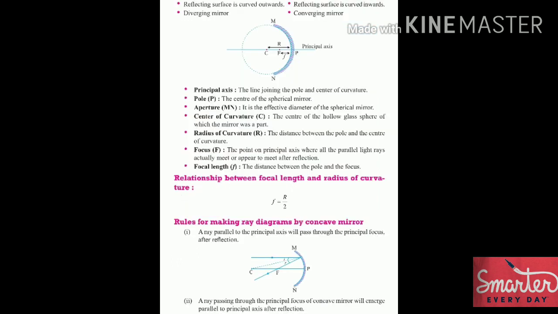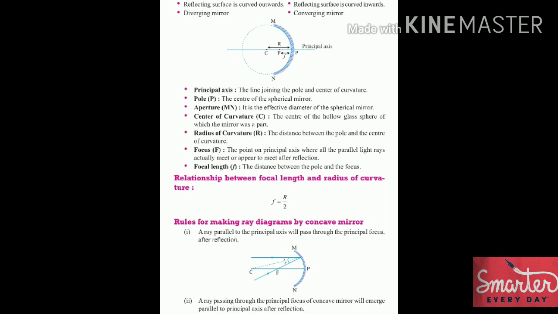Now let us look at some more. In a convex mirror, the reflecting surface is curved outwards and it is a diverging mirror. The second is the concave mirror, where the reflecting surface is curved inwards. Look at this diagram. These terms are really important.